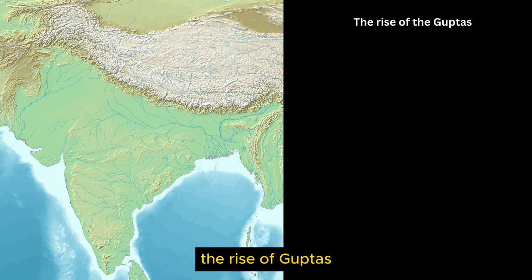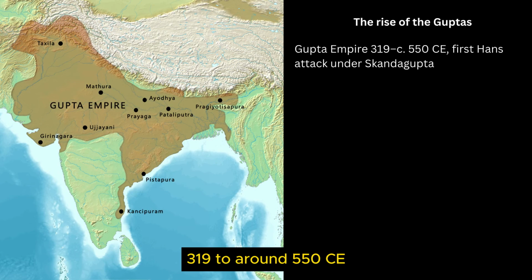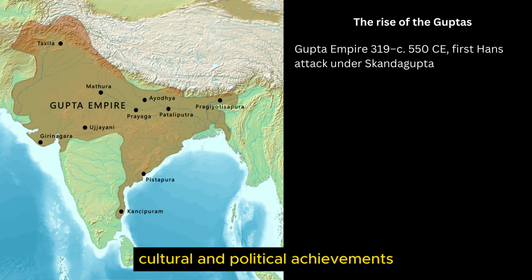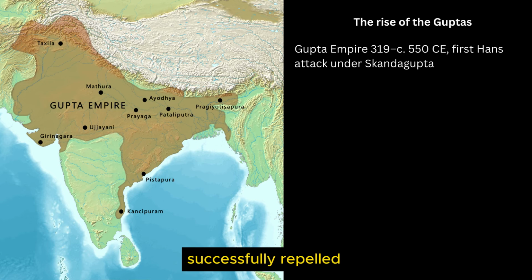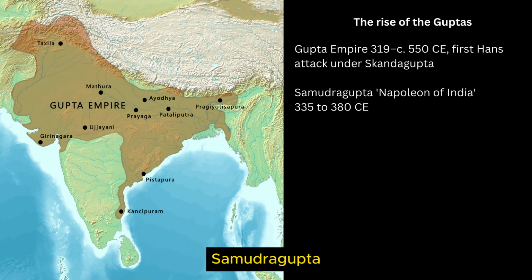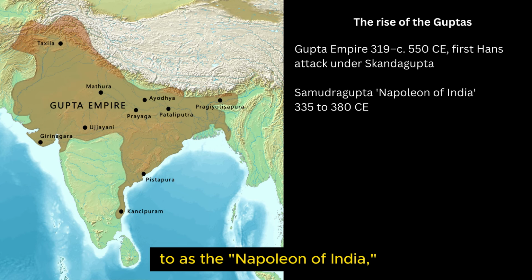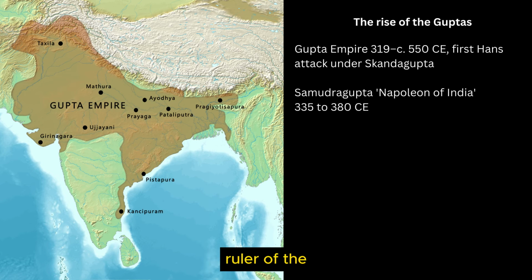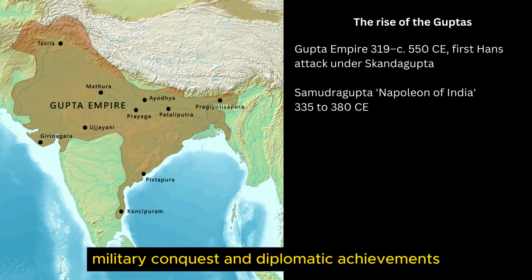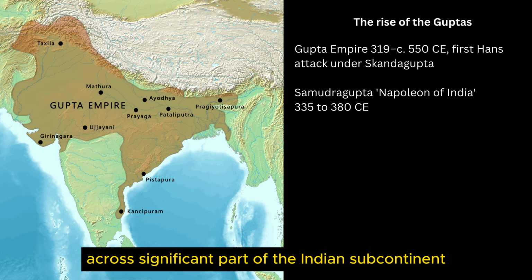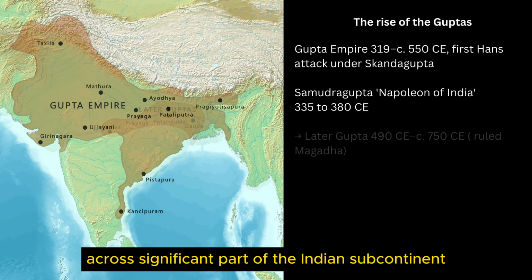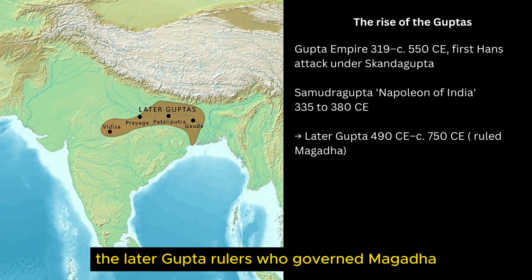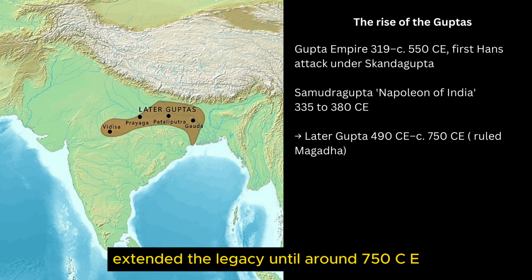The rise of the Guptas. The Gupta Empire, spanning from 319 to around 550 CE, was a period of remarkable cultural and political achievements. Skandagupta, during his reign, successfully repelled the first Huna attack. Samudragupta, often referred to as the Napoleon of India, was a prominent ruler of the Gupta Empire. His reign is associated with military conquests and diplomatic achievements, expanding the Gupta influence across a significant part of the Indian subcontinent. Following the Gupta Empire, the later Gupta rulers who governed Magadha extended the legacy until around 750 CE.